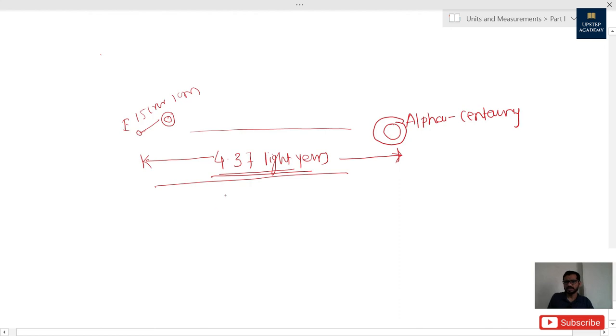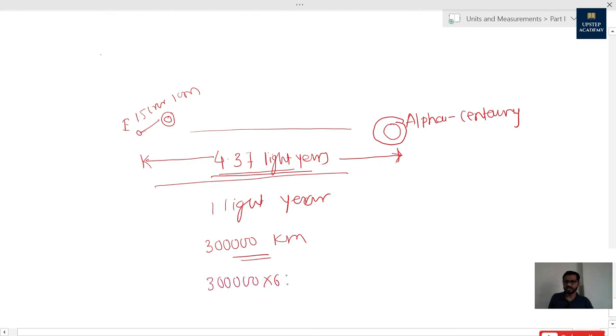You need to understand what is 1 light year. How much distance is covered by light in 1 second? 3 lakh kilometers is the distance covered by light in 1 second. Now how much distance will light cover in 1 minute? 3 lakh into 60. Again if we multiply by 60, that is the distance covered by light in 1 hour.